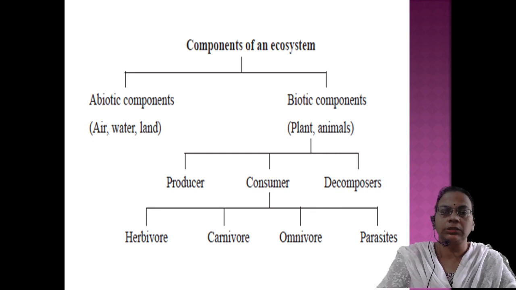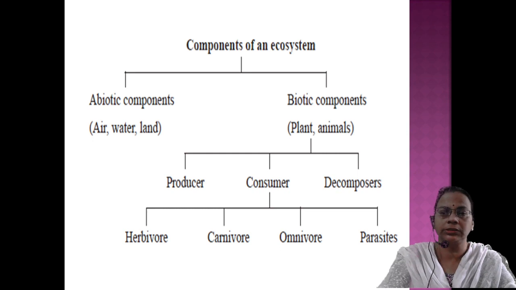Then the next one, among animals the parasites are there, that is ectoparasite and endoparasite. So what do you mean by ectoparasite? The parasite which lives on the body. Leech as well as the head louse are examples, and ticks, mites. On pet animals also we can see ticks and mites. So all these are acting as parasites which live on the body, outside the body. Hence they are called ectoparasites.